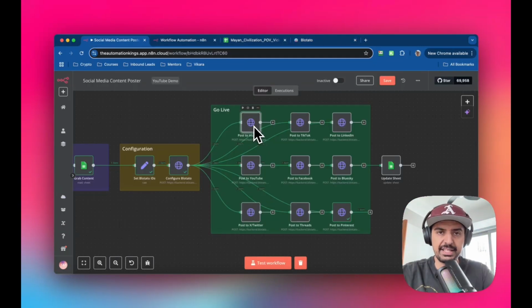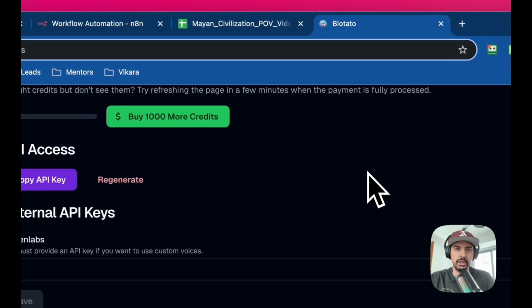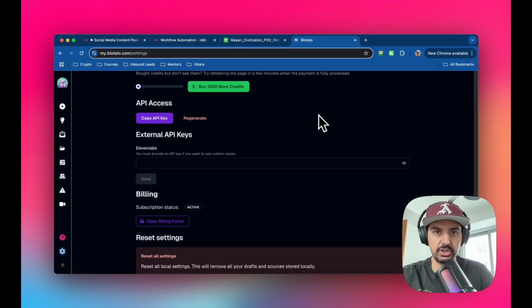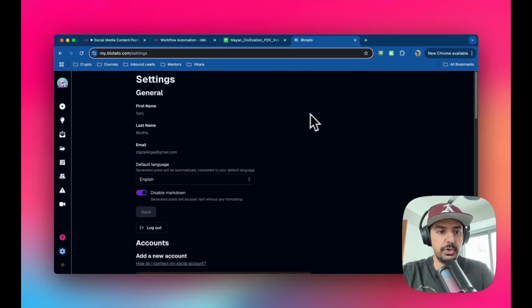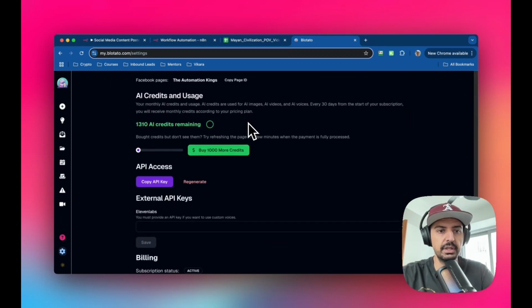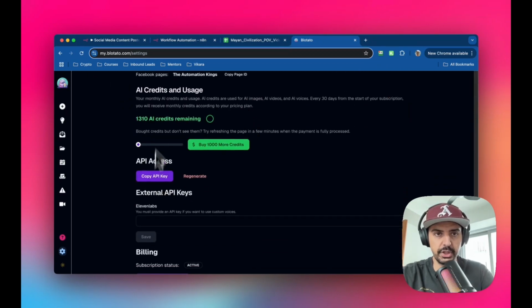The third and last part of the automation is the go live section, and these are just 9 HTTP nodes. So you just have to create one, and you can more or less copy and paste it and just change a couple of bits and pieces in there, and I'll show you how to do that. Before I get started, I just want to show you how you can get the API key, because we're going to need the API key to trigger Blotato. We're basically sending the content to Blotato, and Blotato's posting it for us. So if you head over to your Blotato dashboard, click on settings, and then go down to the bottom here, and then just copy the API key. That's what we're going to need.